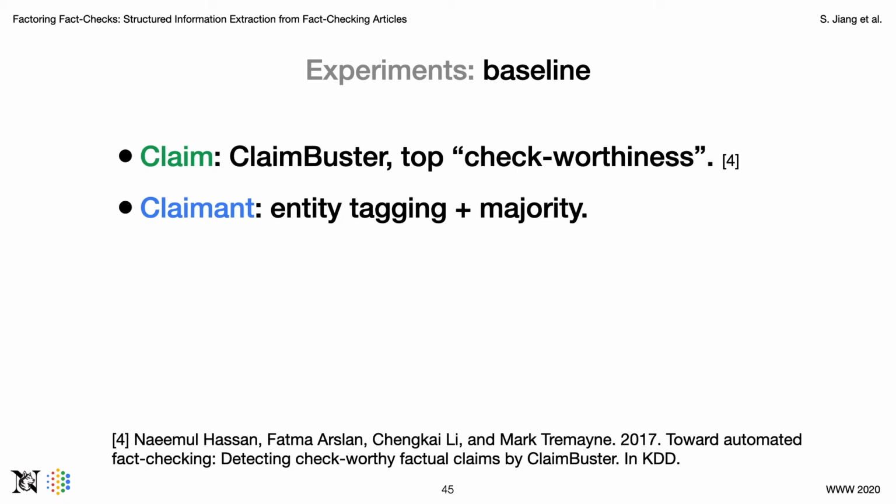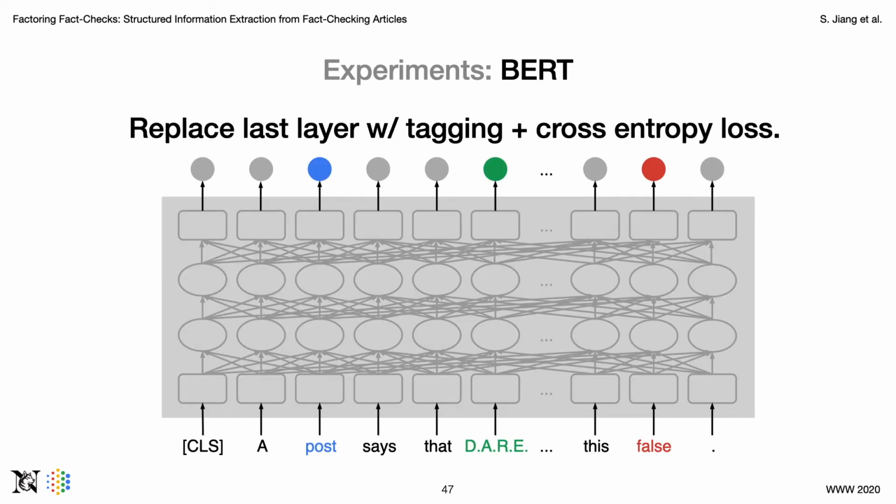So we run our fact checks through a named entity recognition pipeline and label the most frequent person or organization as a claimant. For verdicts, we take a simple approach of majority voting from the training data. The expectation here is that trivial baselines should not have a good performance on our task. Otherwise, our task is also trivial.